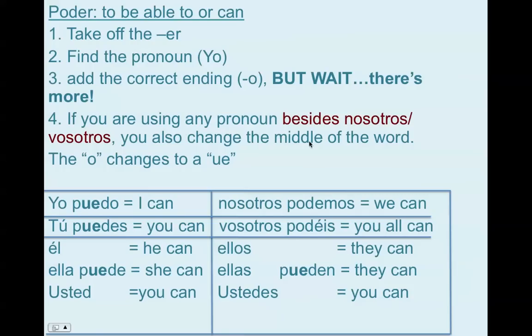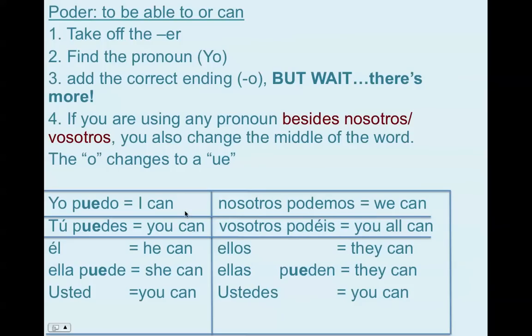But there's one more step that you have to take with this verb poder. If you are using any pronoun besides nosotros and vosotros, you also change the middle of the word. The O in poder changes to a UE. So instead of being yo podo, it's yo puedo, I can. Again, the yo and the O ending are still the same as any other ER verb. However, because it is this special kind of stem changing verb, the O in the middle of poder changes to a UE in every form, except for nosotros and vosotros, where it still stays an O.